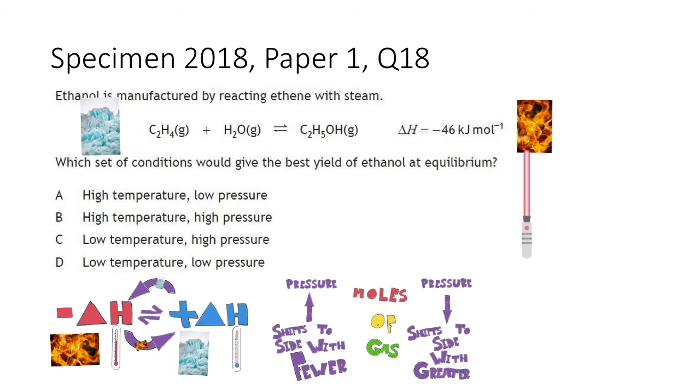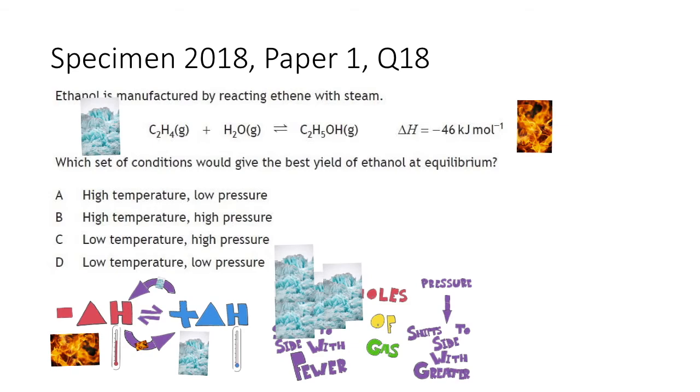So we'll focus first on the temperature, and as we said, forward reaction exothermic, reverse reaction endothermic. If we heat up our reaction, it will shift away from the hot side over to the reactant side, over to the left, and we'll get more of the reactants. We don't want that. We want to shift it over to the right, to the product side, to make more of our ethanol. So if we cool it down, decreasing the temperature, our equilibrium will shift to the hot side, shift to the right, and we'll make more of our ethanol. We'll get an increased yield of ethanol. So we need to look for ones where there's a low temperature. So we get 2 possibilities there that have a low temperature.